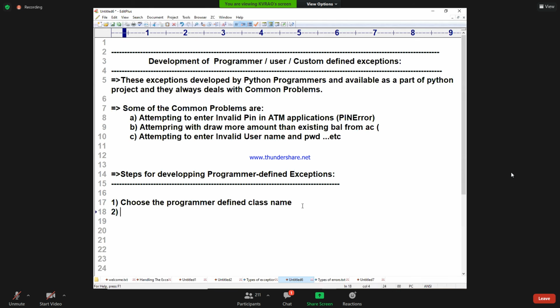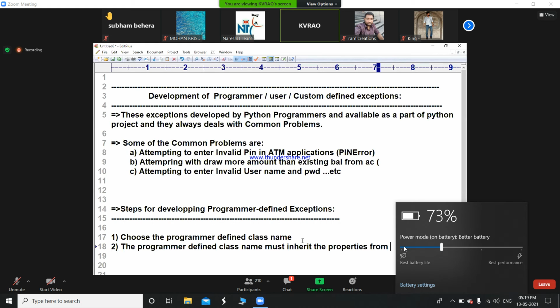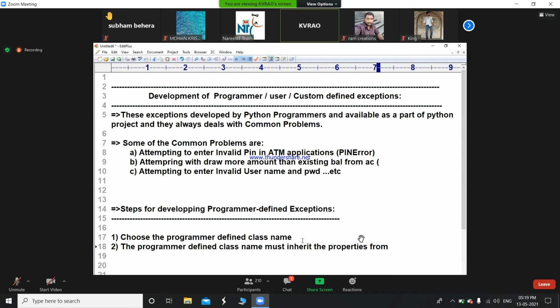Second step, the programmer defined class name must inherit the properties from the Exception class.